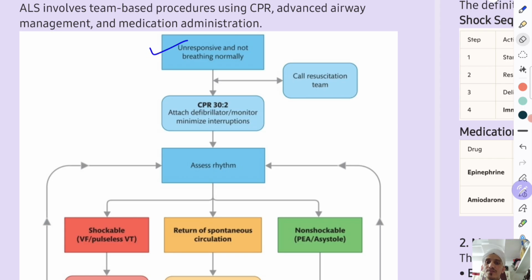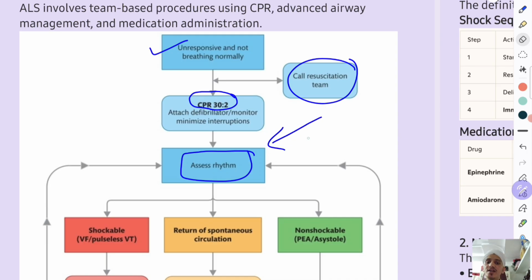So you find a person unresponsive and not breathing normally. Then you will call the resuscitation team. Then you will provide CPR at a 30:2 ratio. Attach the defibrillator and monitor the patient. Minimize interruptions in CPR. They will then assess the rhythm. This will be done by the emergency medical services team.